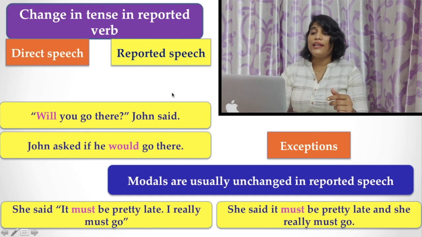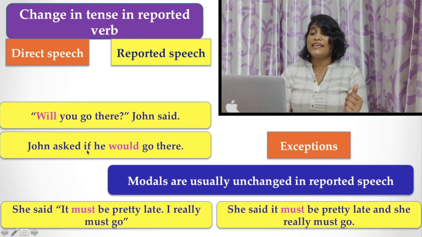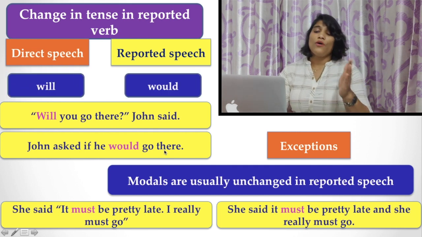Here you find more changes in tense in case of verbs. What is that? "Will you go there?" John asked if he would go there. What is the change? "Will" becomes "would".